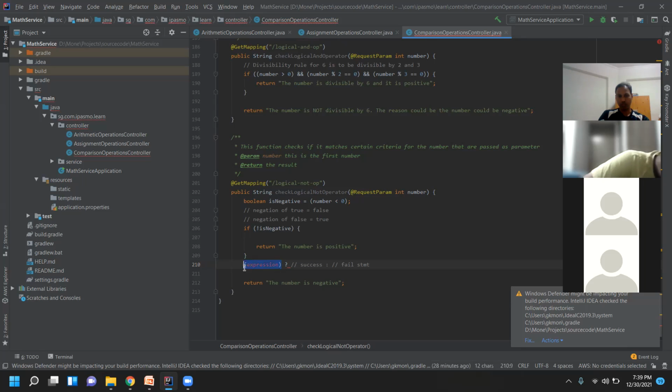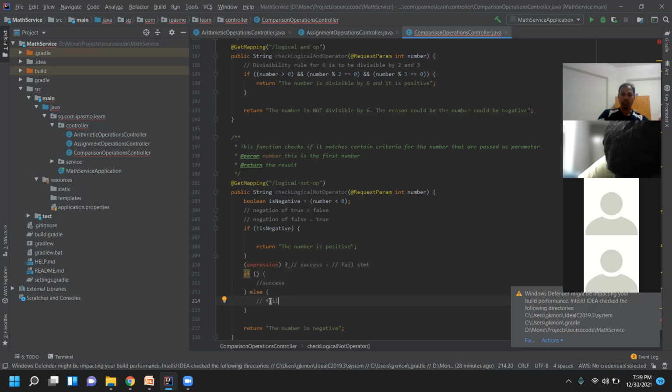If this condition is false, whatever is written after this colon would be executed. So it is like an if else statement. Similarly for fail, this part. Both are the same. These two expressions are the same.